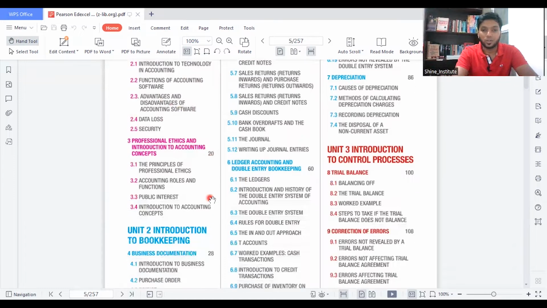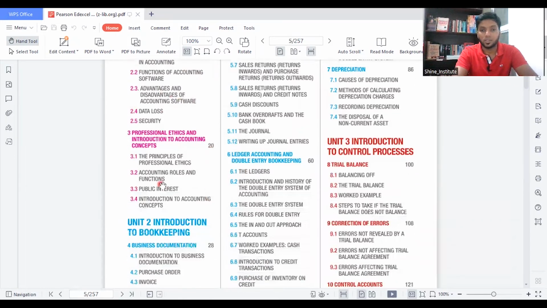Professional ethics and introduction to accounting: the principles of professional ethics, accounting rules and functions, public interest, introduction to accounting concepts. The content of this chapter is theory, and these areas are highly tested in the theory parts of your exams.